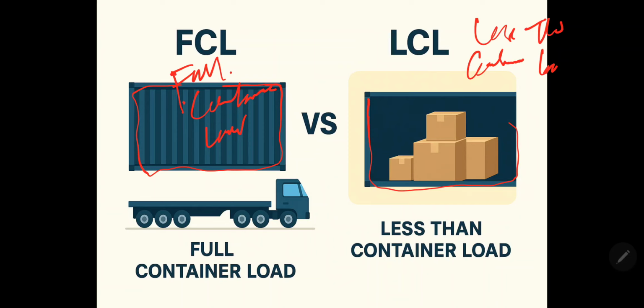Next, if you prefer less handling and lower risk of damage or loss, since the container is not shared. If you choose this method, you can lower the risk of damage, because this is special just for you, not for sharing.